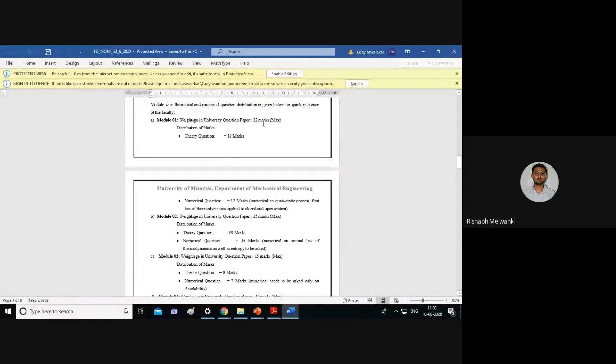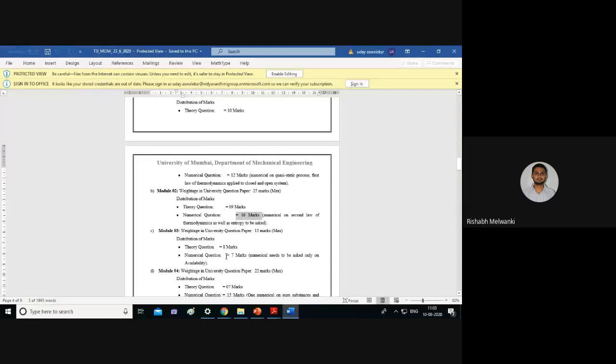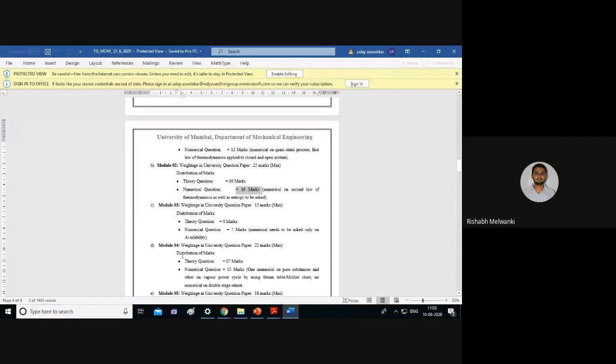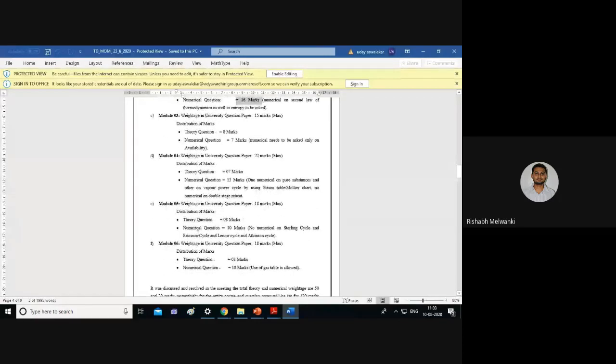So module number 1, it will be asked for 22 marks. Okay, and the theory question will be for 10 marks and numericals will be for 12 marks. Now numericals will be asked either on closed system or open system. Module number 2, also you can see here 16 marks numerical is there. Module number 3 also numerical is there. Module number 4, 15 marks numerical. Okay, like that if you see the distribution, I'll share this file with you.